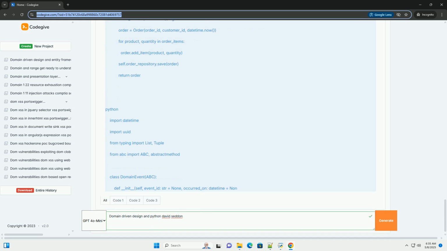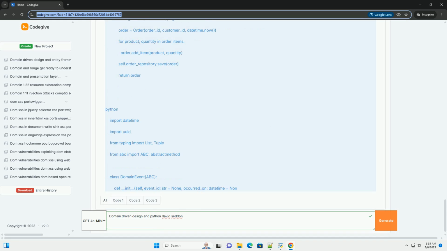The core principles. Focus on the domain. The domain is the central concern of the project. Collaboration with domain experts. Working closely with people who understand the business. Ubiquitous language. Creating a common language between developers and domain experts that is used in code, documentation, and communication. Model-driven design. Creating a conceptual model of the domain and reflecting that model in the software.